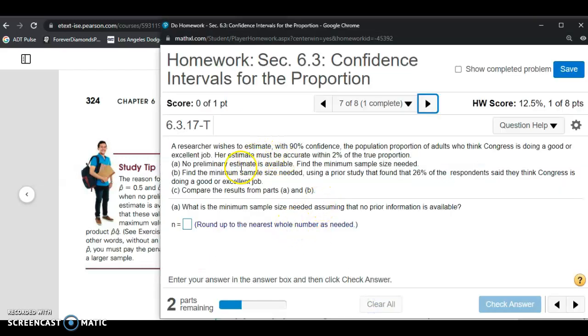All right, so the problem says a researcher wishes to estimate with 90% confidence the population proportion of adults who think Congress is doing a good or excellent job. It says our estimate must be accurate within 2% of the true proportion. So before we look at parts A, B, and C, let's summarize what the problem is asking.